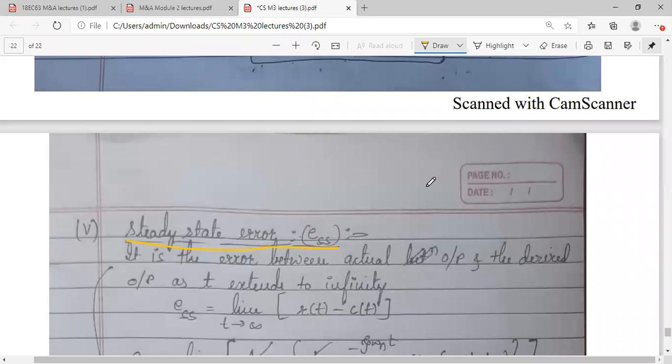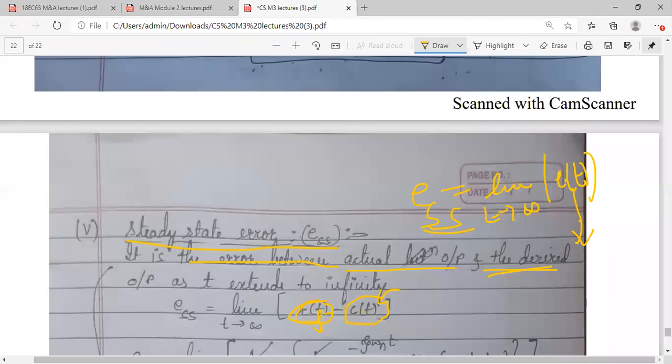The steady state error is equal to the limit as time tends to infinity. As time proceeds, whatever error you get in the system is called steady state error. How do you get the error signal? You apply a reference input, you get an output, and the difference between the two will be the error. So it is the error between the actual output and the desired output. The actual output is c of t, and the desired output is your reference.